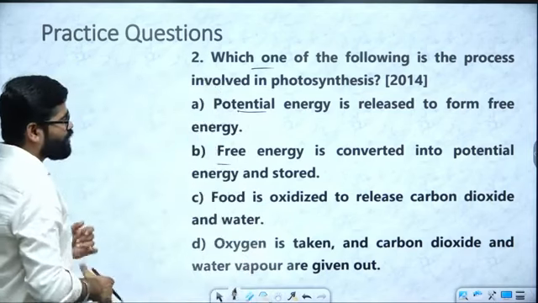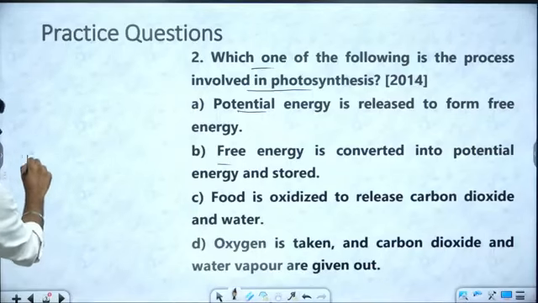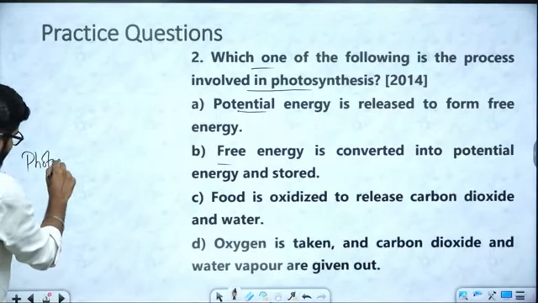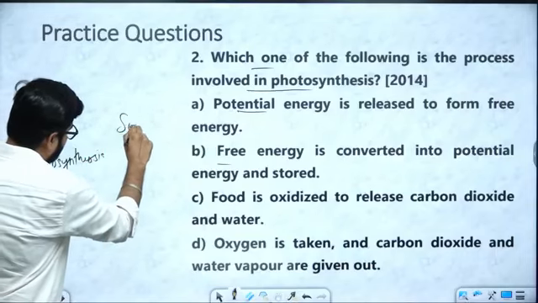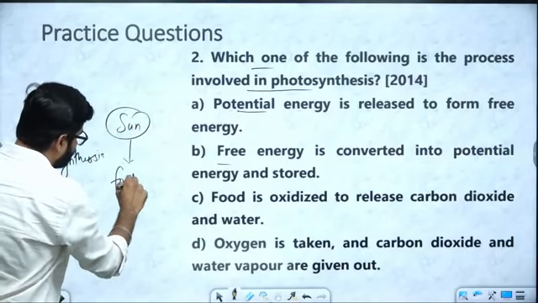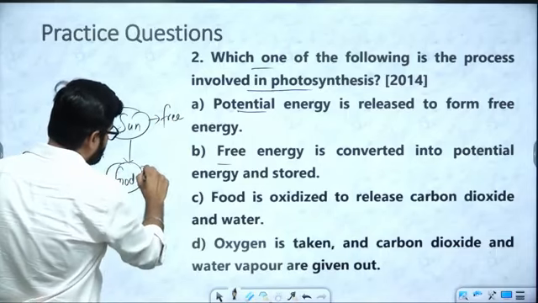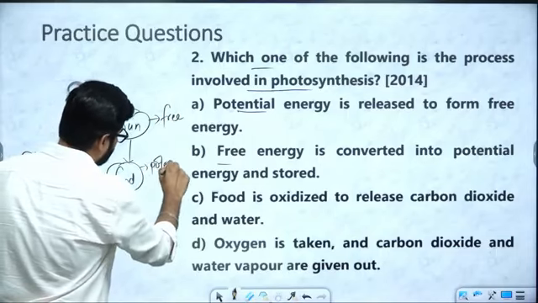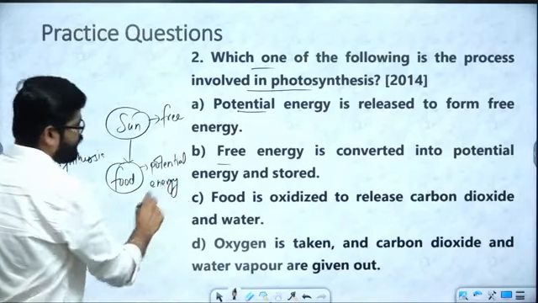So here we have the photosynthesis. In photosynthesis, they are getting the energy from the sun and they are converting it in form of food. So this sun is free energy and this is potential energy.